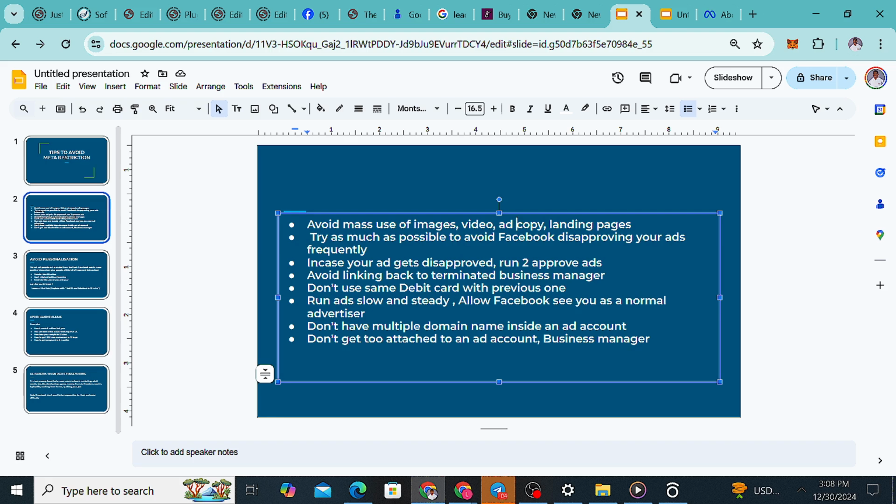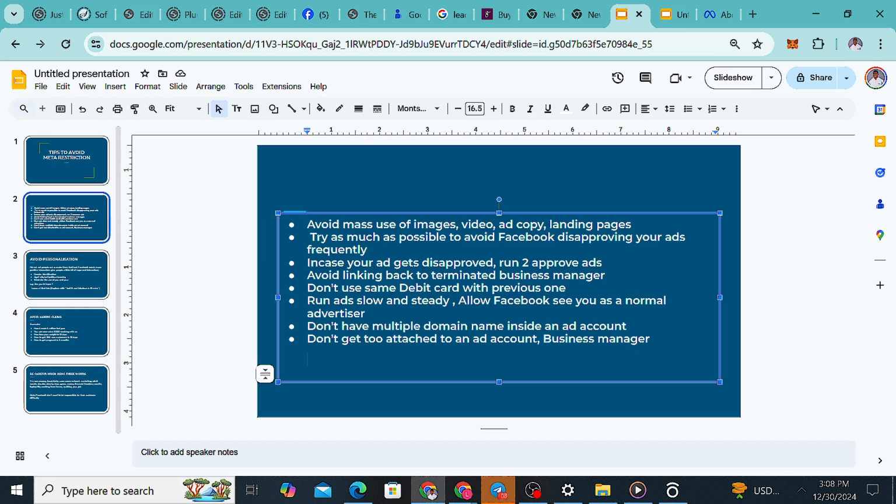And this is what brings us to the next one, which I talked about the previous time: don't use the same debit card as the previous one. Probably your ad account, or another account of yours, was restricted permanently. Then you were able to get another ad account and start running ads.